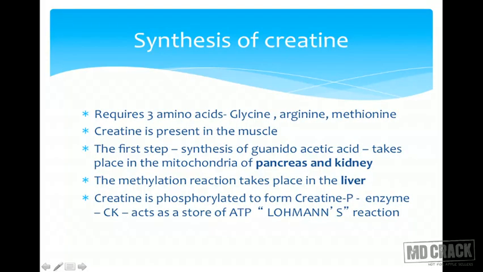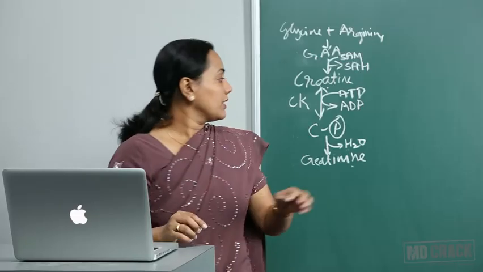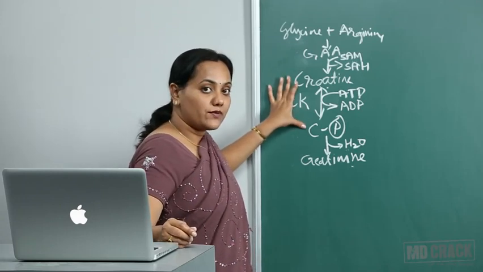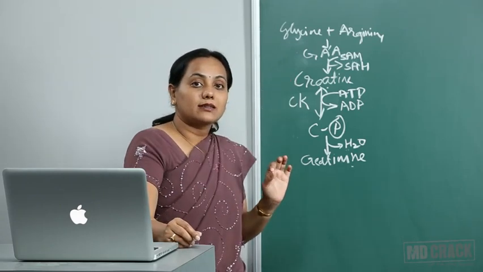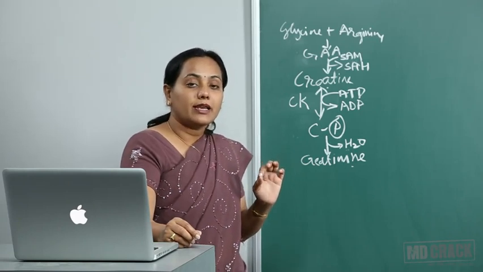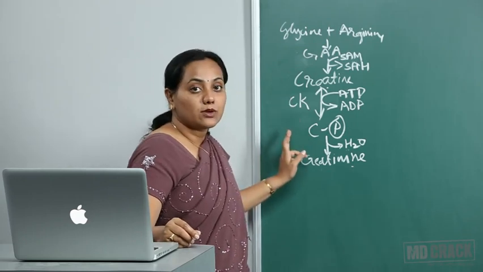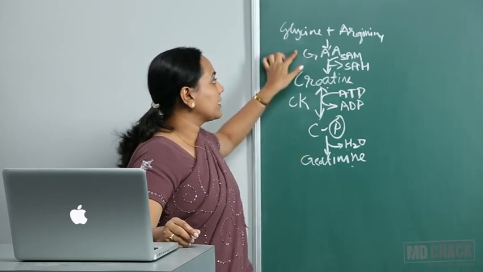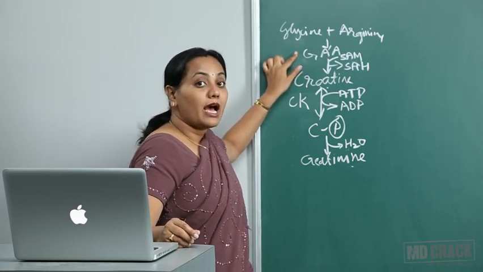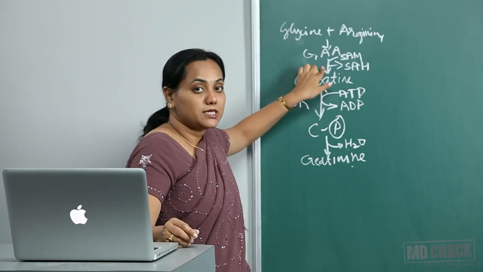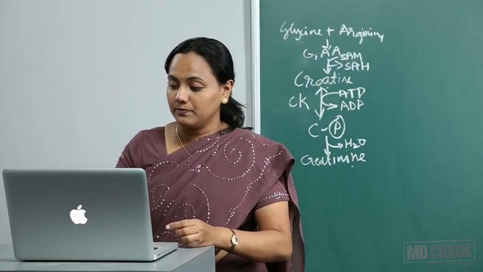Okay, the methylation reaction takes place in the liver, and then it reaches the muscles, and in the muscles it is phosphorylated to form creatine phosphate. The enzyme is CK, creatine kinase. It acts as a store for ATP. Now this reaction, creatine to creatine phosphate and vice versa, is called the Lohmann's reaction. Again, from an MCQ point of view, I am emphasizing this. This reaction is known as the Lohmann's reaction. Please remember that the first reaction is taking place in the pancreas and the kidney, and this reaction is taking place in the liver. MCQ point of view.